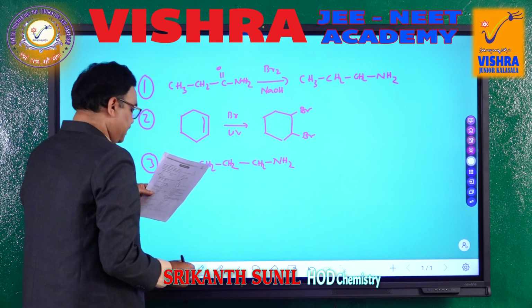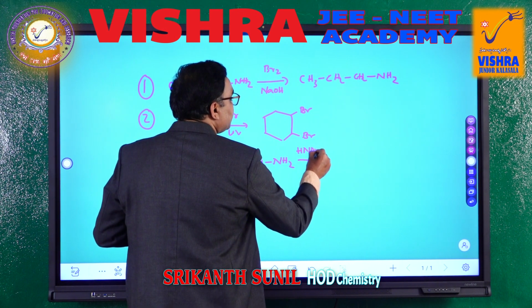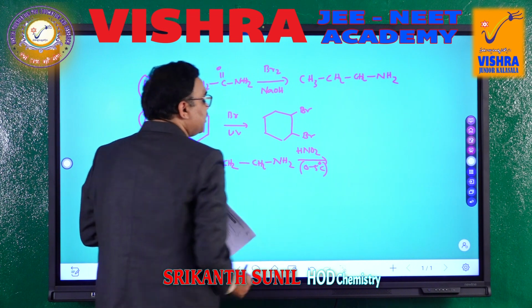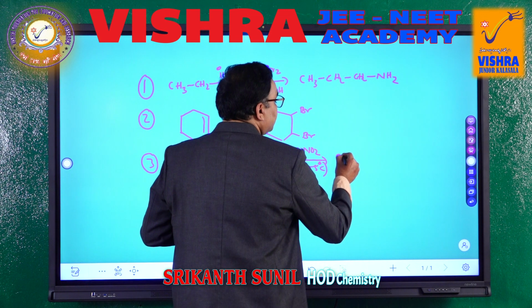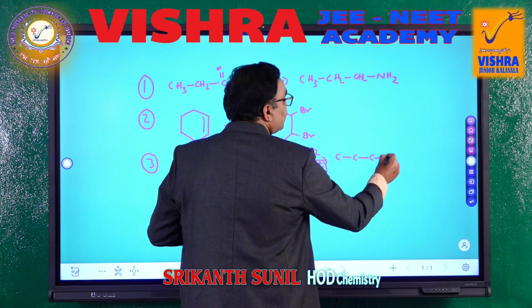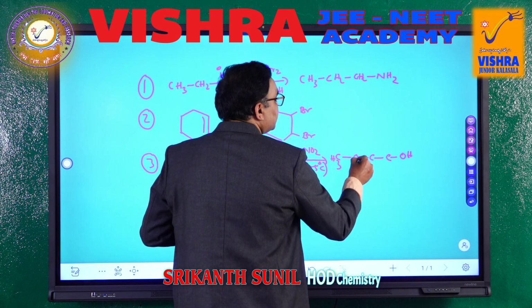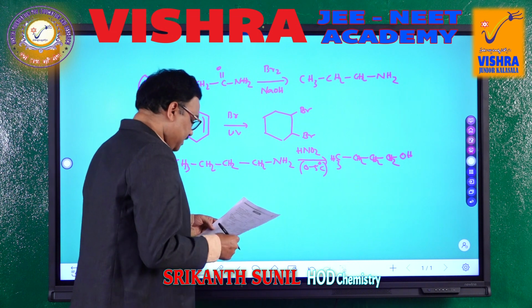This is an amine, and we are using nitrous acid HNO2 in the presence of 0 to 5 degrees Celsius temperature, and we are getting an alcohol, CH3 CH2 CH2 CH2 OH. This is the third option.